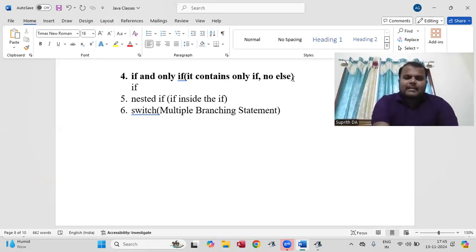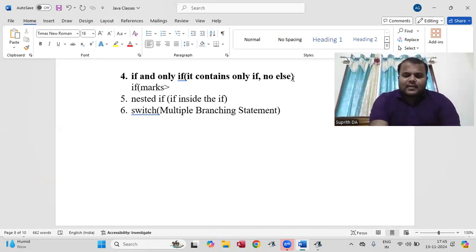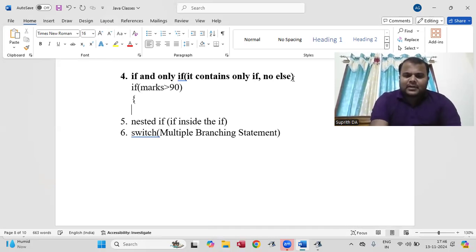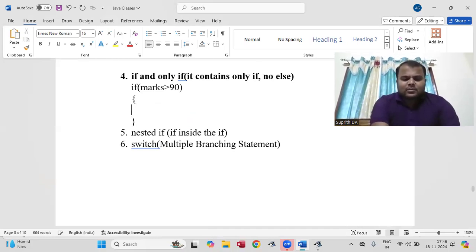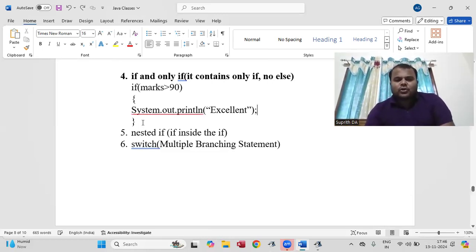Now if I'm going to take if, take marks is greater than 90, I'm going to write the statement System.out.println excellent. Okay, now I'm not going to write the else.